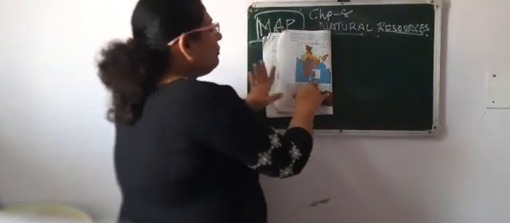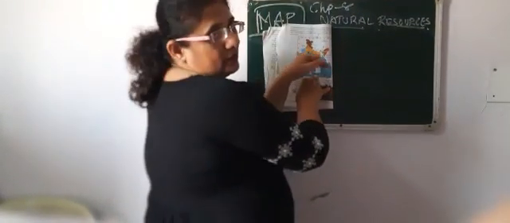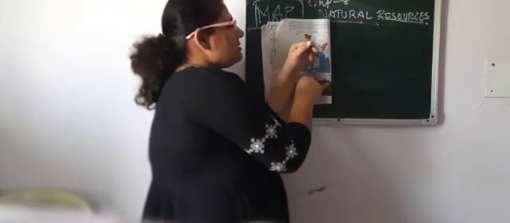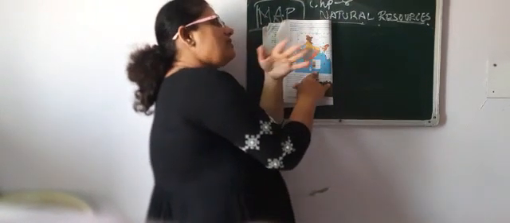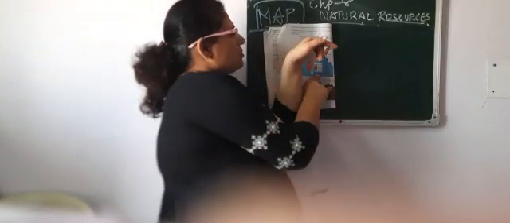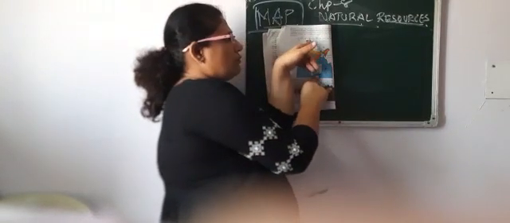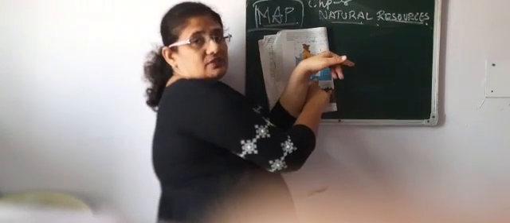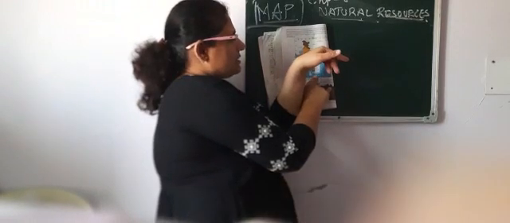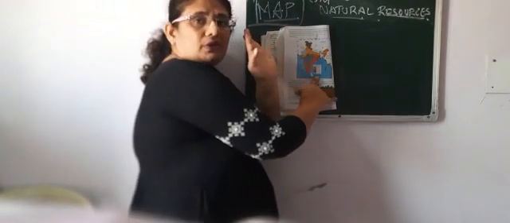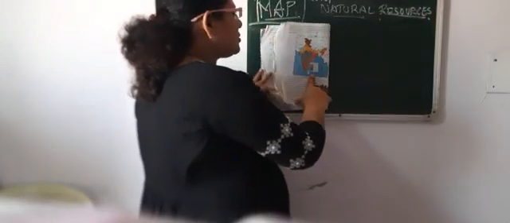Forest soil you will find in the upper part only, means in a mountainous region only. Mountain soil and forest soil are the same. So the forest soil is in the whole Jammu and Kashmir, part of the northeastern region, right? Arunachal Pradesh, and these are all the parts where you will find the forest soil.